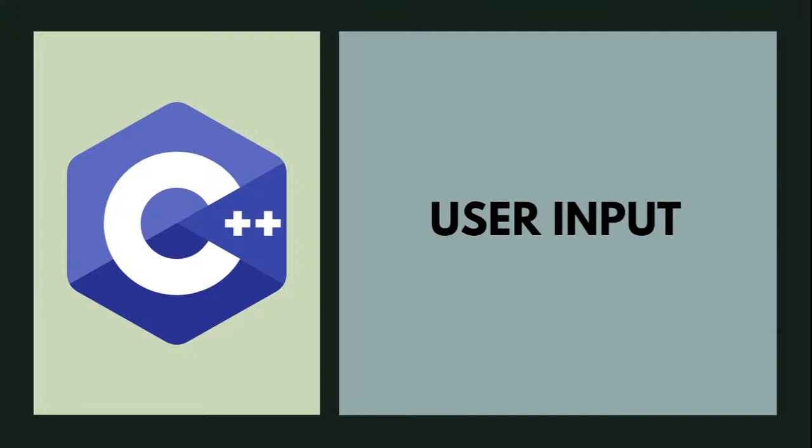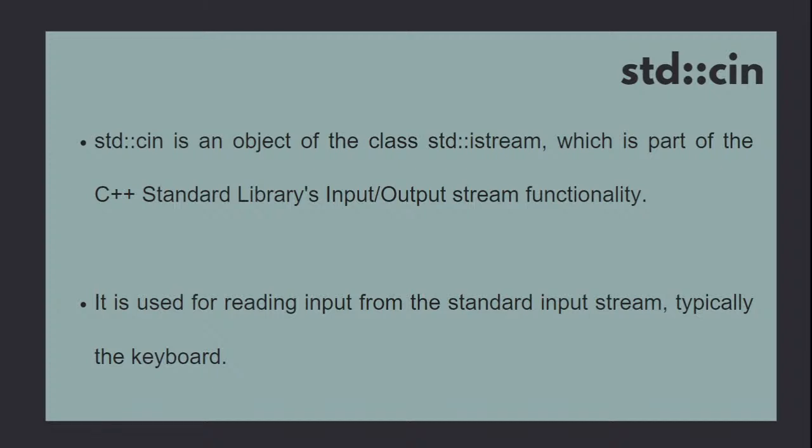Generally these concepts are called user input, and since we are not working in a front end, we are working just with a back end at the console level, you can get the user input in the console itself. For example, instead of you declaring the name as Sai, every time you run the program, you can ask the name of the user in the console with the help of standard C input, like standard C output. We have standard console input. It is an object of the class standard input stream. It is coming from IO stream, that is why it is called IO stream, input output stream, which is a part of the C++ standard library input output stream functionality.